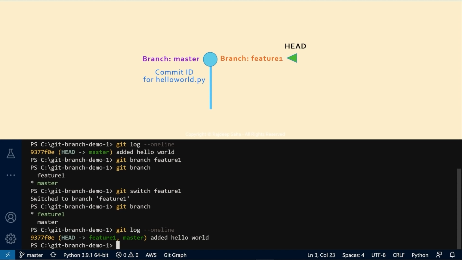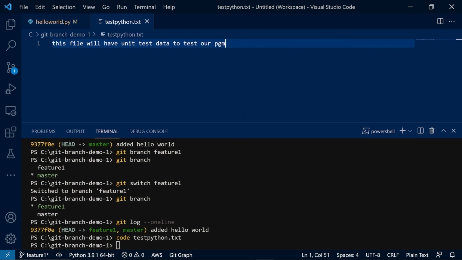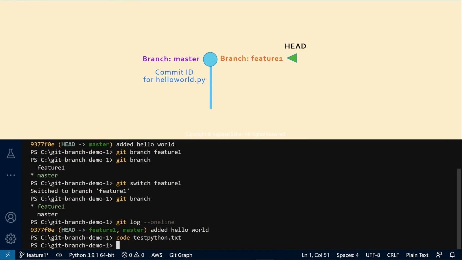Now while we are sitting at the feature 1 branch, let's change this program as well as add another file. Alright, so I changed this hello world file. I'm going to save this file. I'm also going to add another file while I'm at the feature 1 branch. Alright, I created and saved this testpython.txt file. Now I'm going to add and commit these two files in the feature 1 branch.